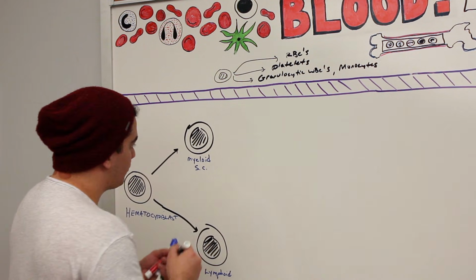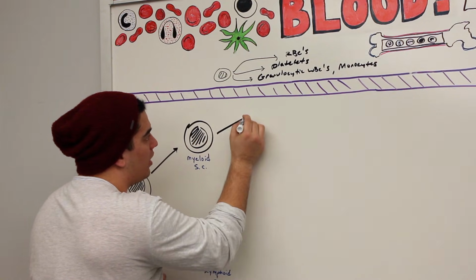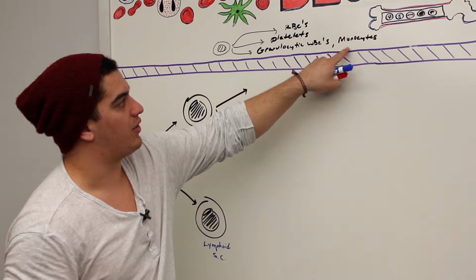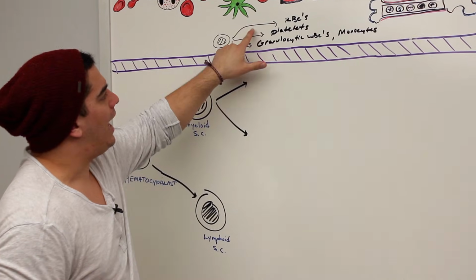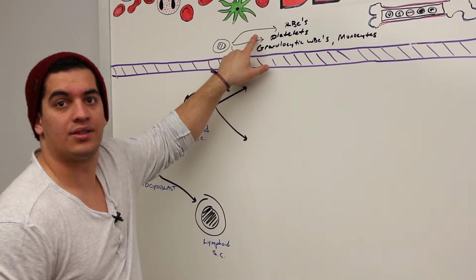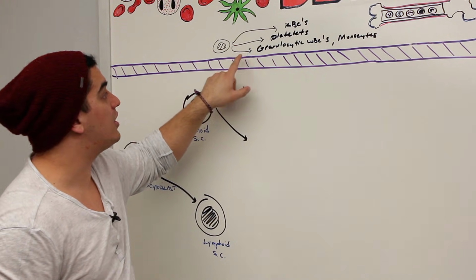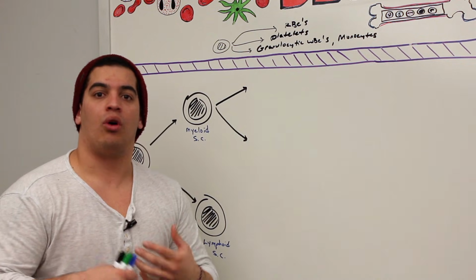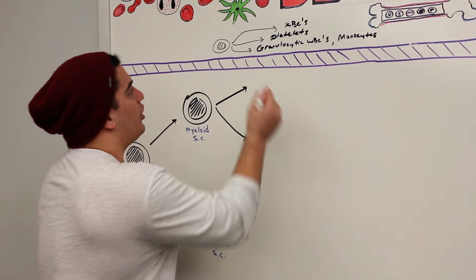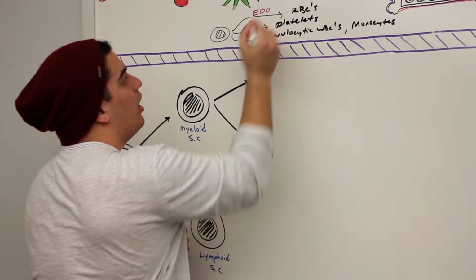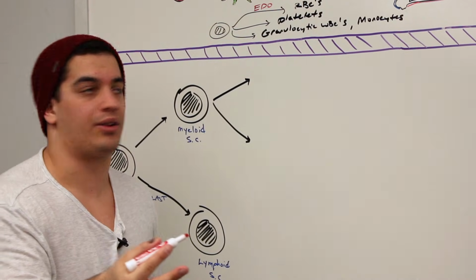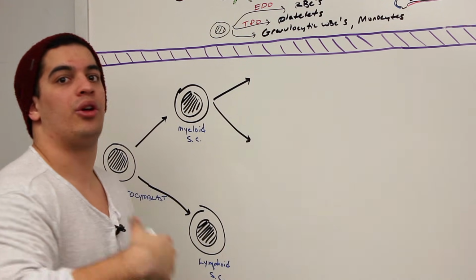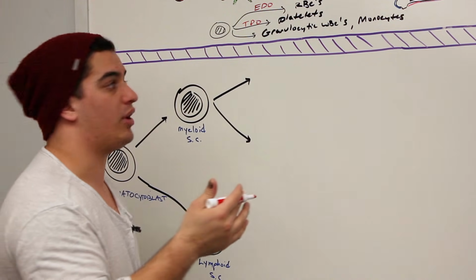This myeloid stem cell is going to start dividing. It goes into two different lineages, I told you: one for the granulocytic white blood cells and one for the monocytes. But real quick, how does this cell know to go into forming red blood cells, or platelets, or granulocytic white blood cells versus monocytes? It's all about the hormonal or chemical factors. For example, we already know that red blood cells depend upon EPO, erythropoietin, as well as other nutritional factors. Platelets depend upon TPO, which stands for thrombopoietin. We'll talk about that because it's made by the liver and the kidneys.